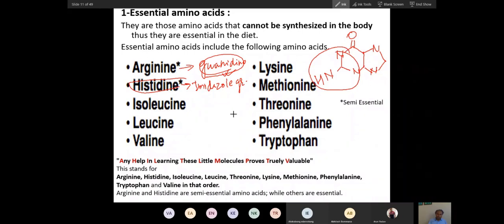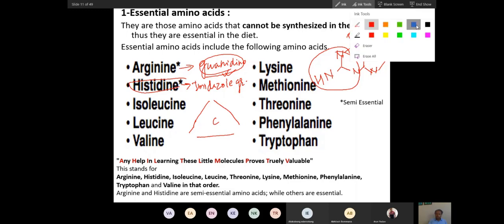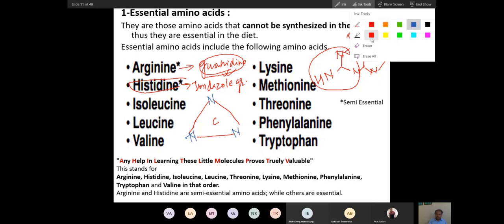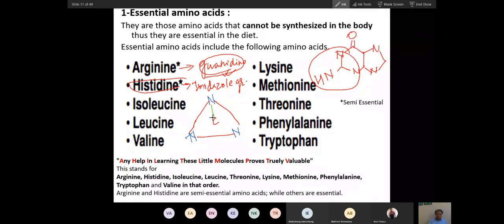A very beautiful type of group, where at the center there is, draw a triangle. There is a second way to understand this structure. Draw a triangle like this, put carbon at the center, and then draw nitrogen at the apex of the triangle, and then draw this bond like this. And this is the guanidino group.